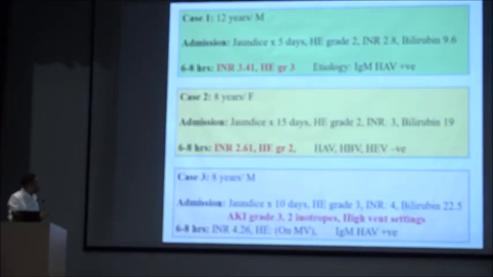Sorry? The JE interval, I would skip the JE interval, because I don't think that can be an independent decision for TP or no TP. By 6 to 8 hours, a decision has to be taken on day 1, because of early TP. I would a bit disagree with that, and let's go ahead and see further.